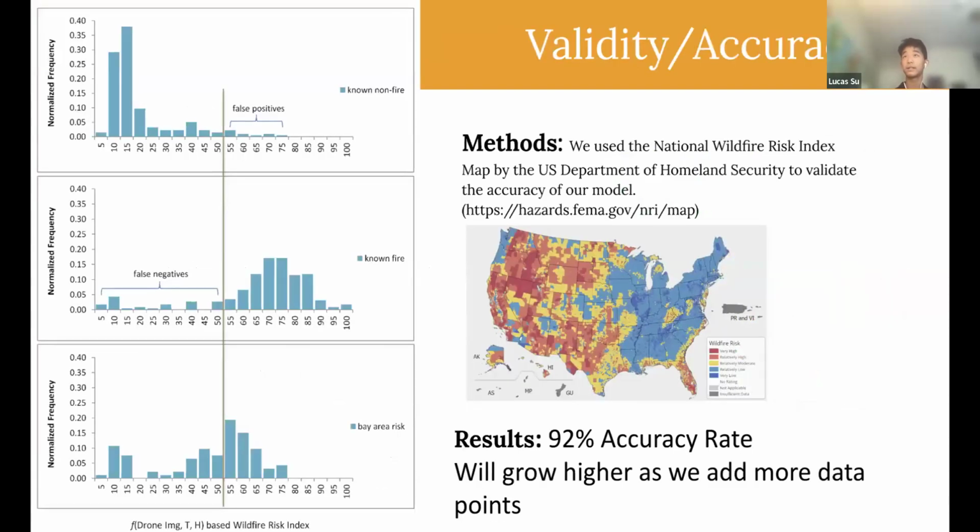So here is the accuracy of our data. We have a 92% accuracy rate, and it will grow higher as we add more data. We use the US Department of Homeland Security map to validate the accuracy of our model. In the graph on the left, you can see on the first two graphs, the false positives are really, really little, which shows the high accuracy rate of our model.